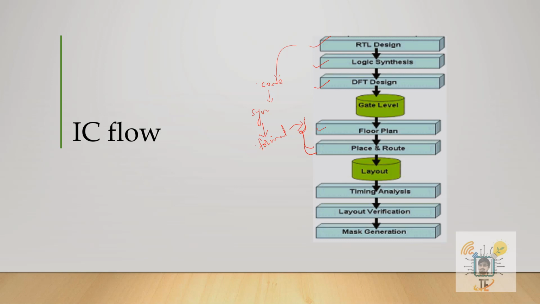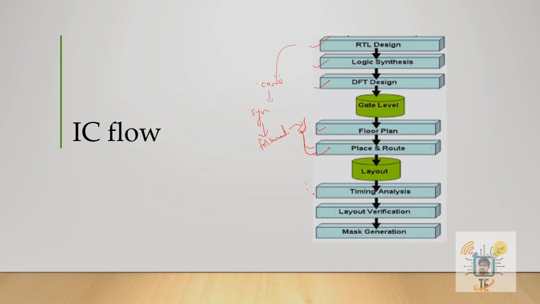Okay, and then what we'll be doing in place and route is making connections between the things we have placed. And then coming to the post layout stage, with place and route we will have a chip designed.